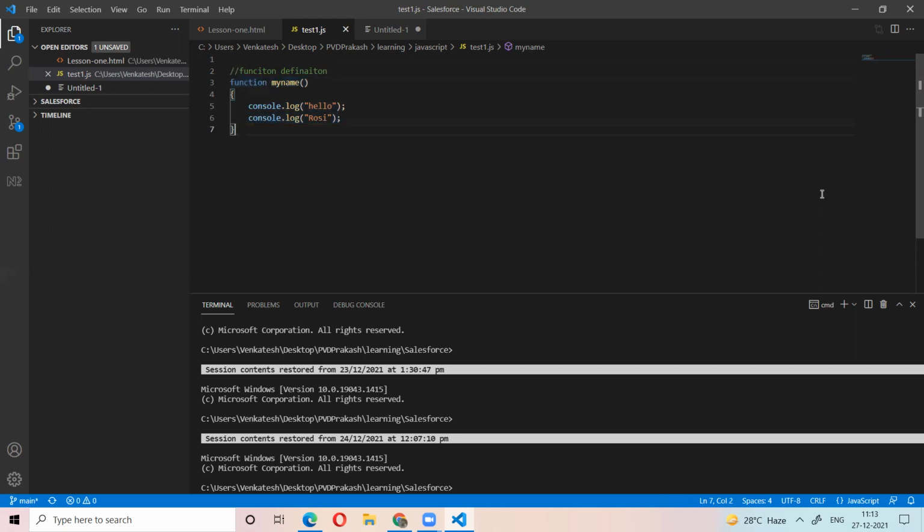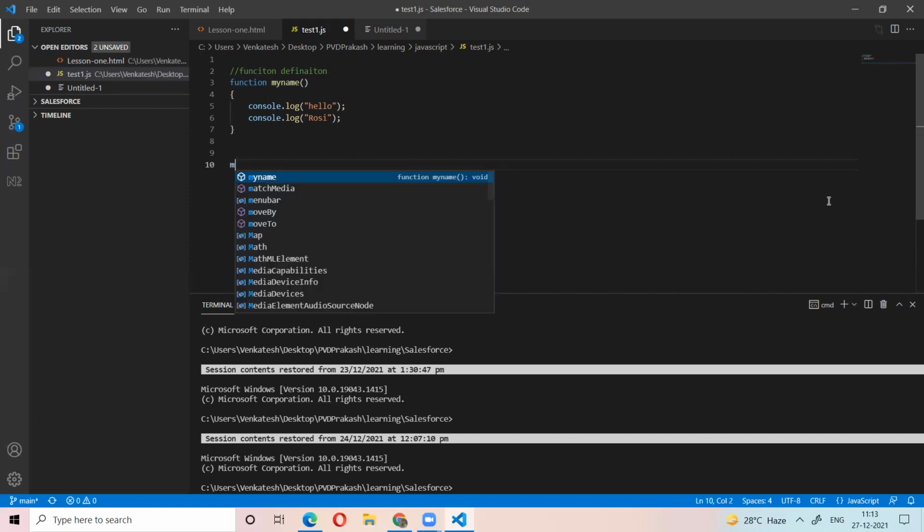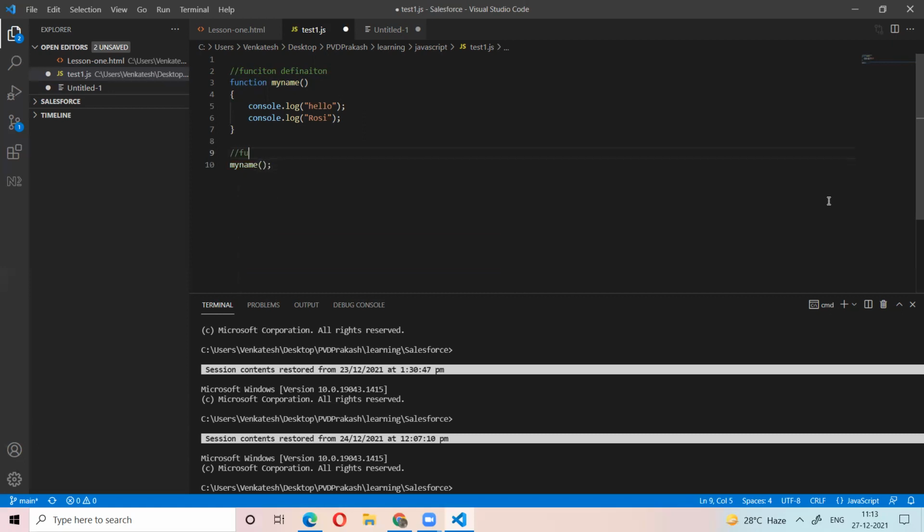Okay. Now whenever you want this function, you can call it. You define the work, you put a set of statements in the function. Whenever you want to do that work, you need to call that function. To call that function, just call the function name. What is the function name? We gave myName parenthesis. So this is called function call.